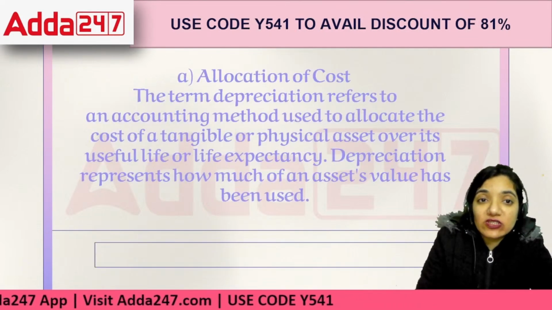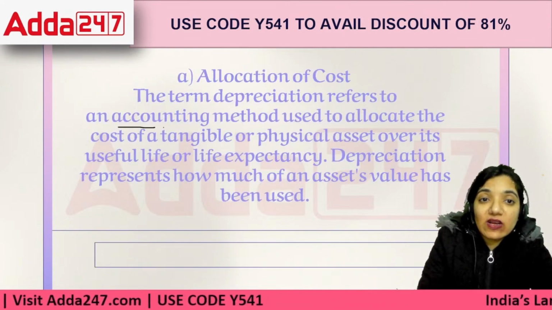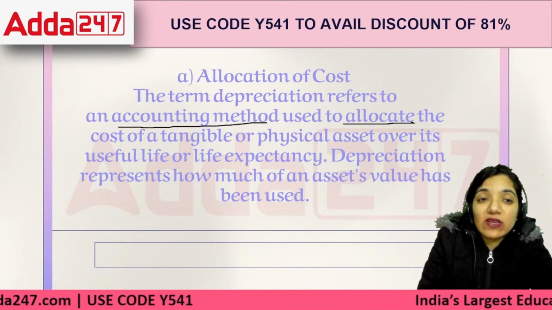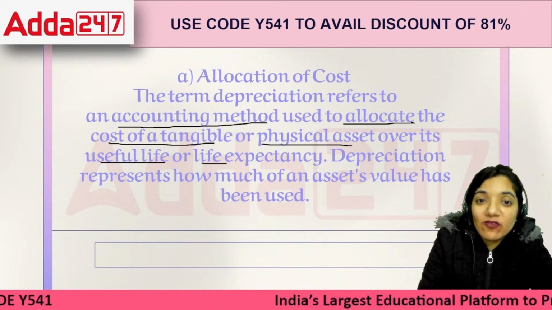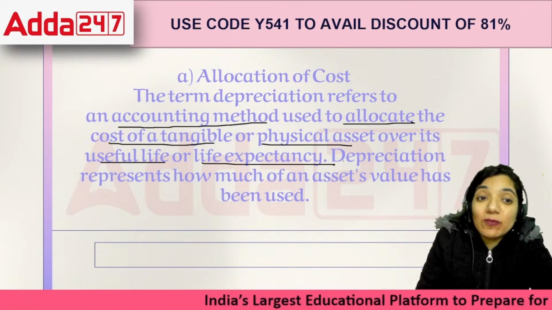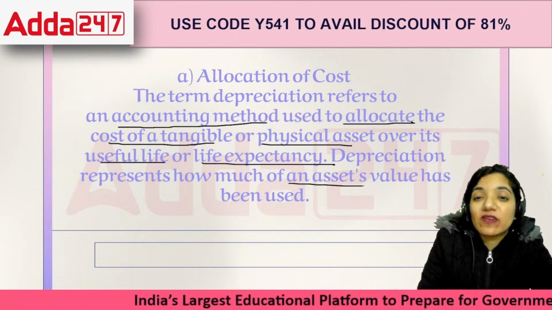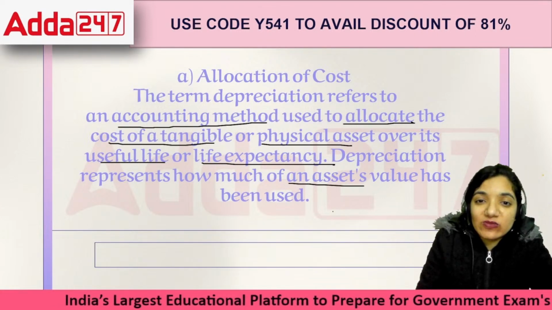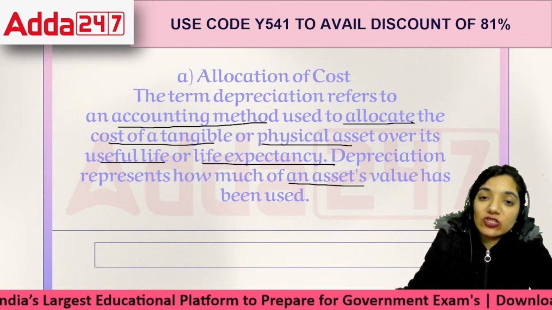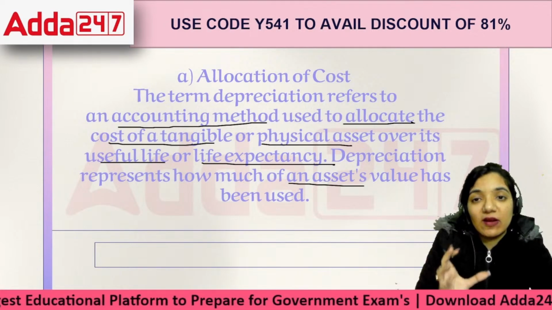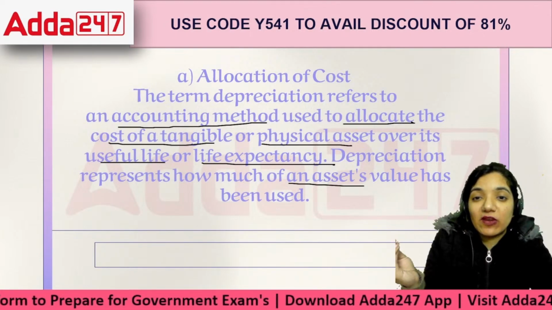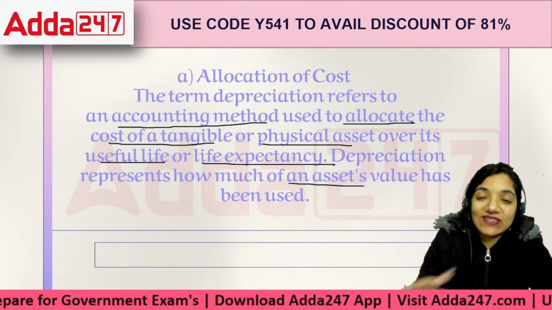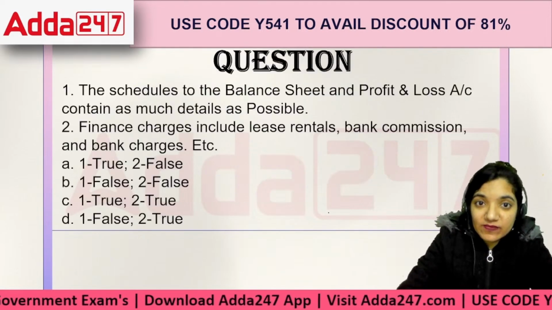Allocation of the cost. The term depreciation refers to an accounting method used to allocate the cost of a tangible or physical asset over its useful life or life expectancy. Depreciation represents how much of an asset's value is used. That means it's basically an allocation. If the entire amount had been booked in one particular year, we are spreading it over a period of time in order to find out what exact amount we are dealing with.